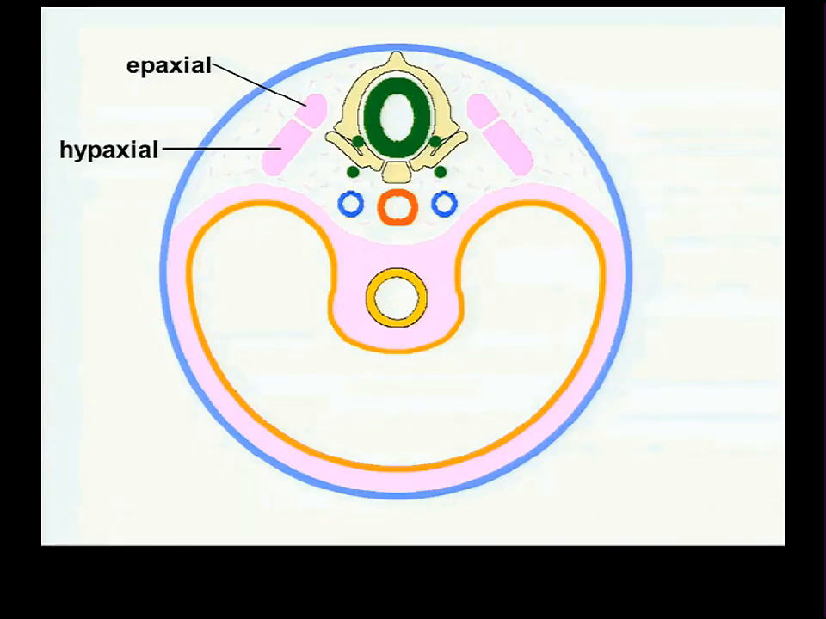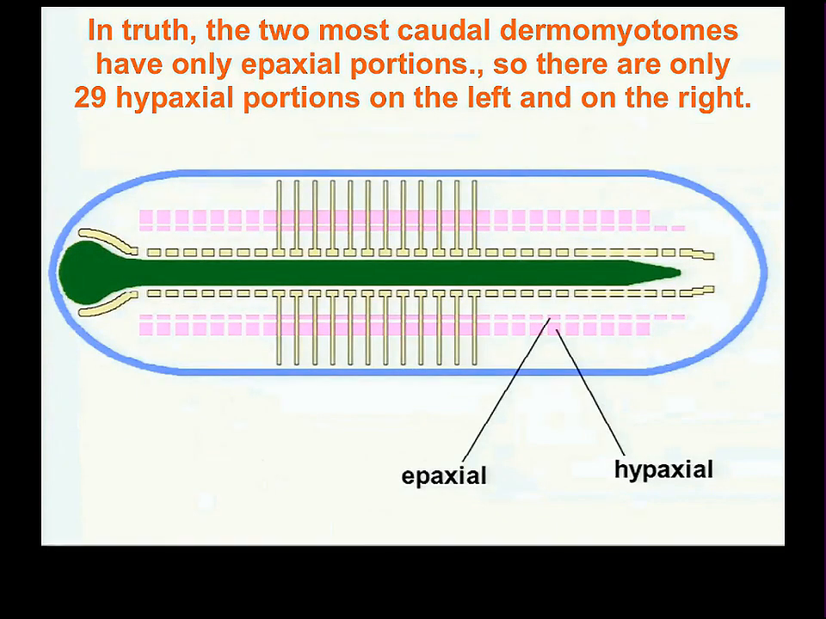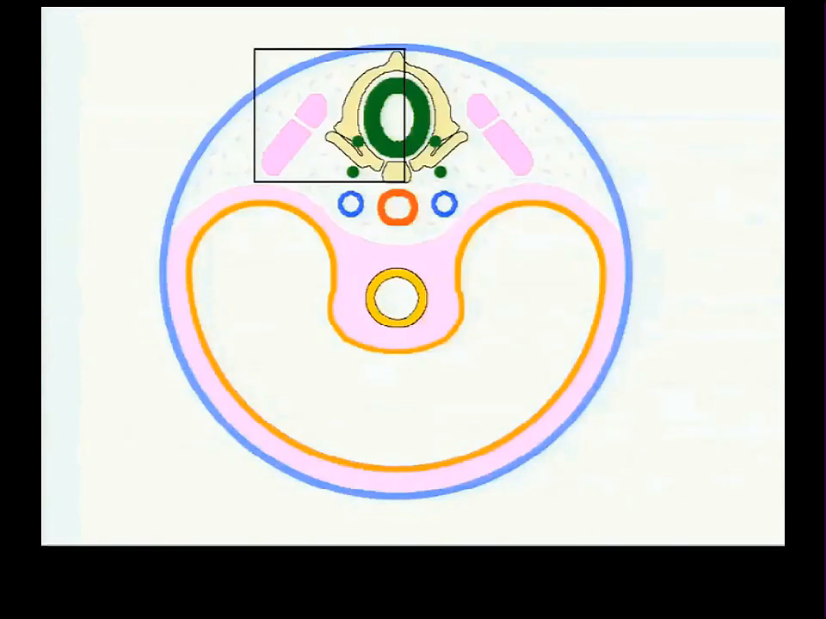All right, so now we have every dermamyotome on left and right dividing into a dorsomedial epaxial and a ventrolateral hypaxial portion. I've shown that division here. So initially we had 31 somites, complete somites total. Then they became 31 dermamyotomes on either side, and now we have 31 epaxial portions on the left and on the right, and 31 hypaxial portions on the left and on the right.